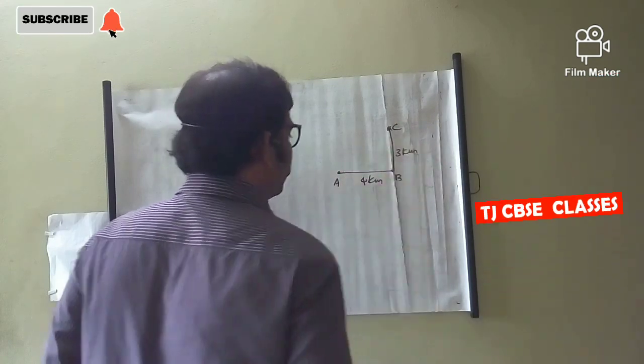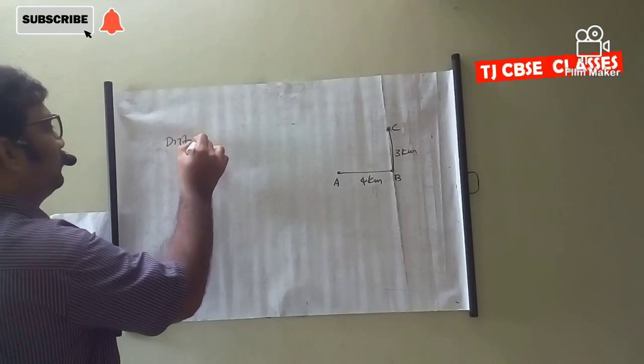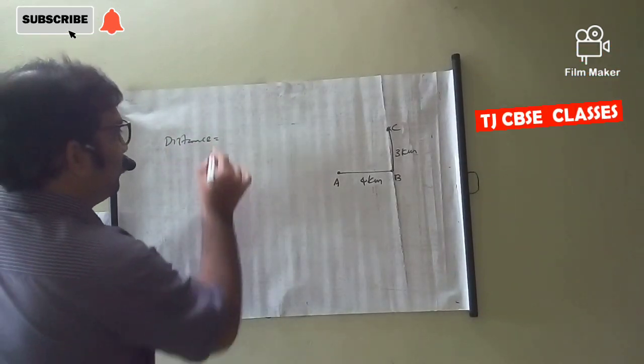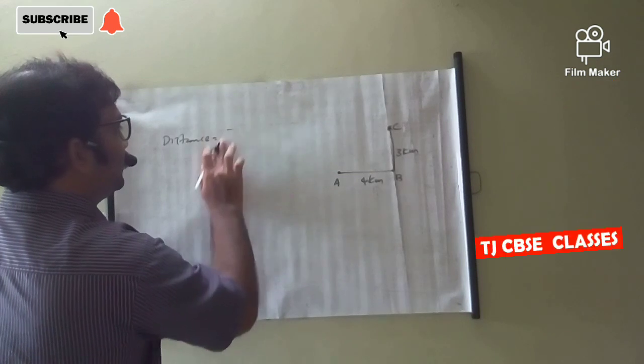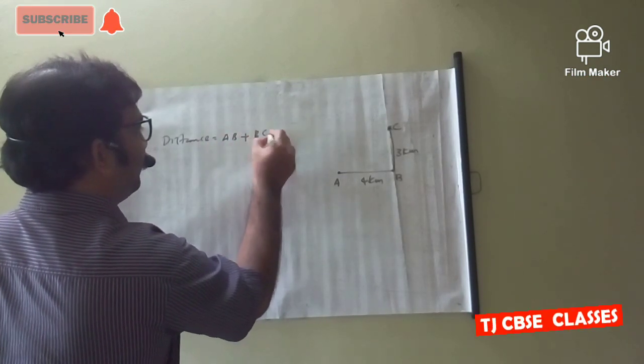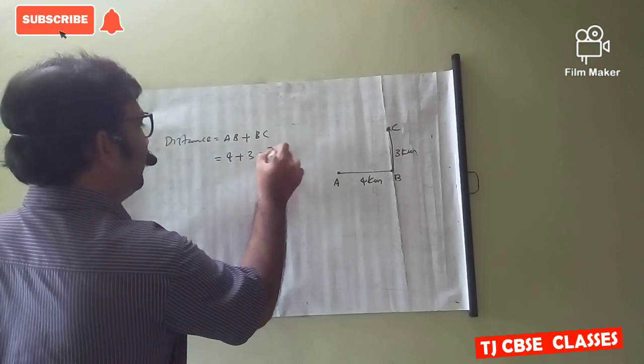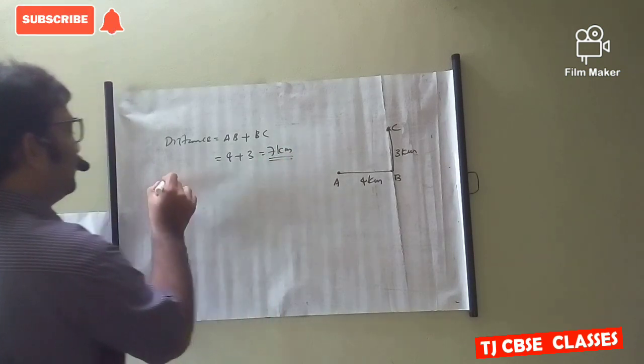Then you have to find out distance and displacement in this case. Distance is equal to the path length, AB plus BC. AB is 4 km plus 3 km, it is 7 km.